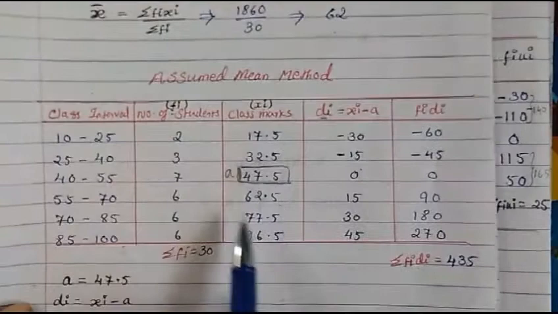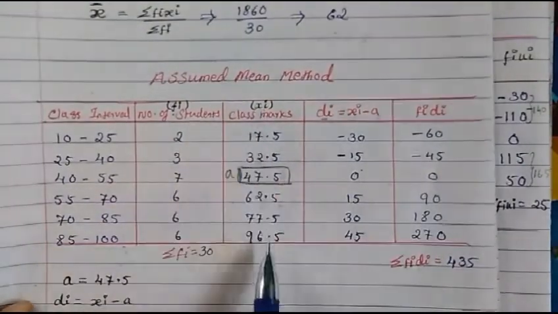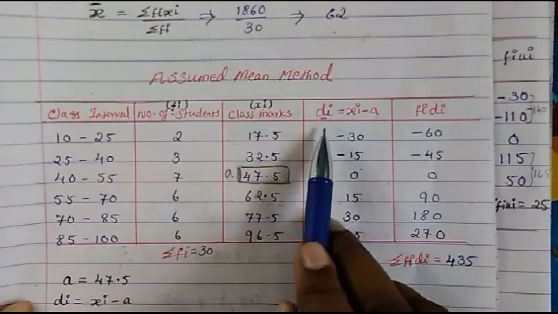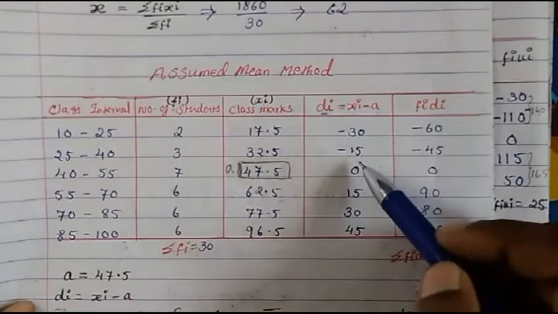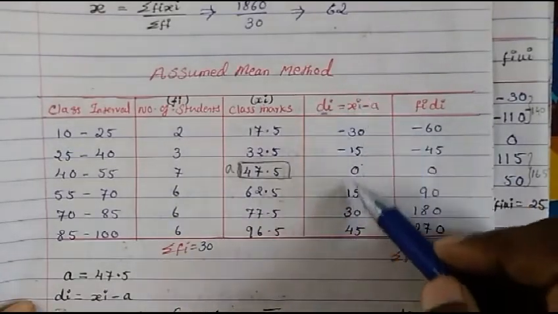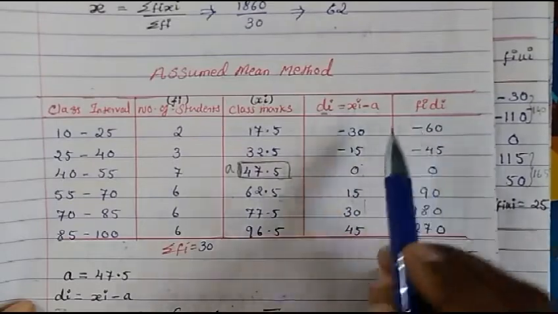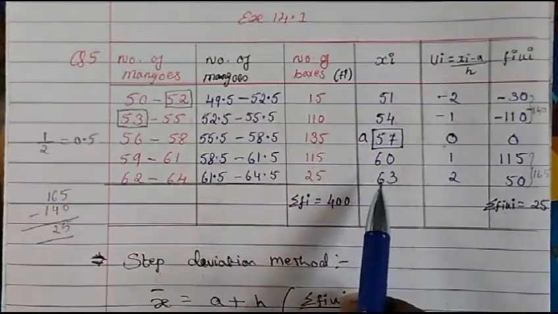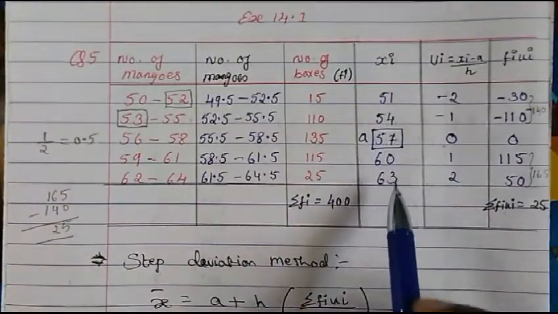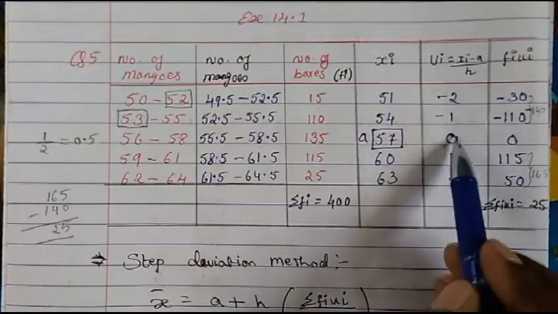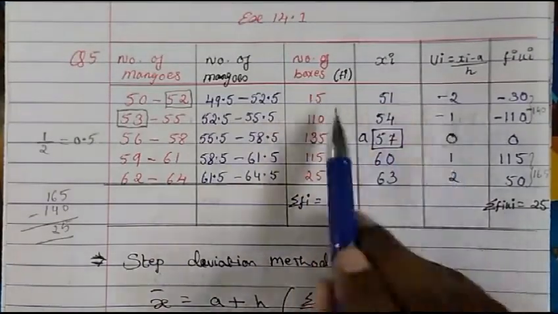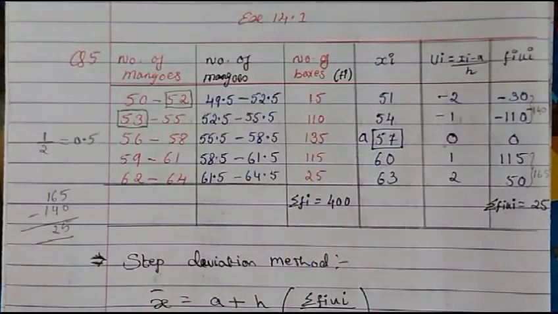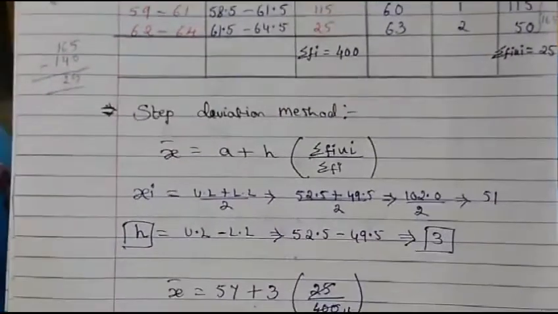Assumed mean means you have to find the a value. Xi, so you have to find out only a value, and then di you will find out. Di I told you the shortcut method, where a is there, put 0 and put the class interval table. You just write down top and down, and on top it will be negative. Then afterwards fi and di you have to find out. Whereas in the step deviation method, no much calculation you will have. Xi once you find out, I just write 0 here where a is there, and 1, 2, 3 you just write up negative and down positive, and then fi and ui multiply, so it becomes a smaller number. So step deviation becomes much easier, and put it in the formula.